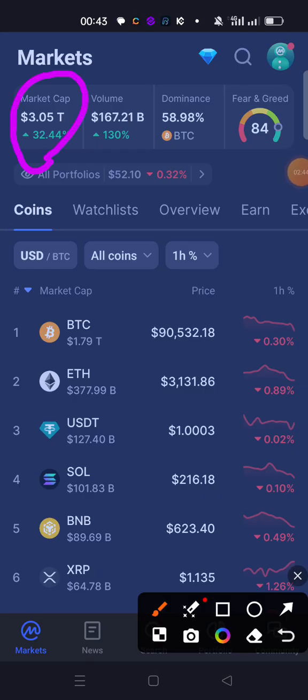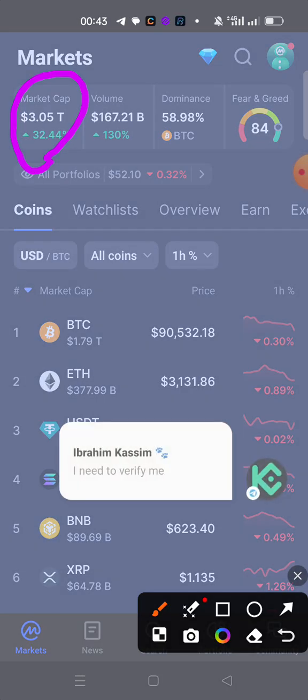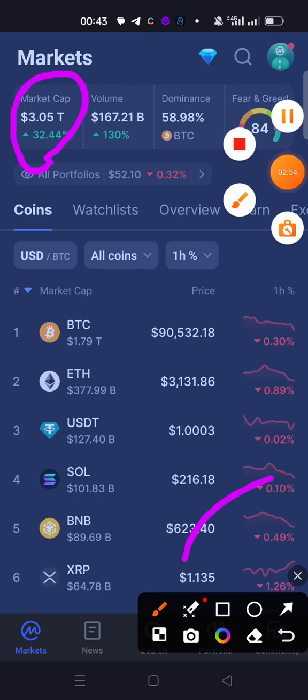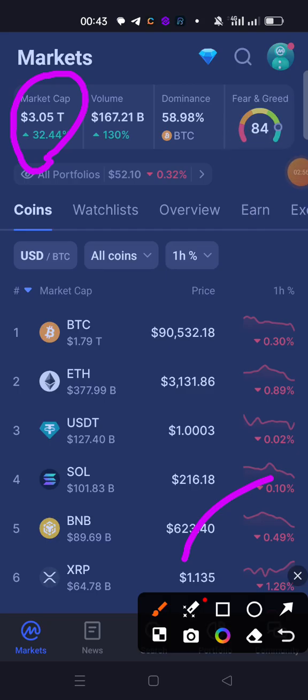Most of the coins, Bitcoins and altcoins, are moving up very fast, which is not happening every day. It happens only on bull run season, on bull run.